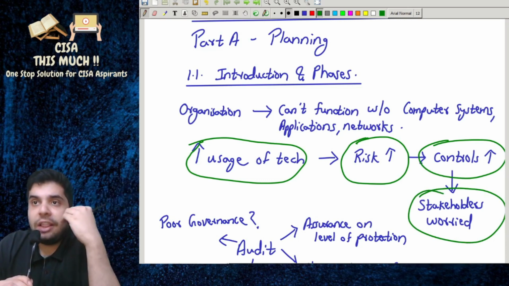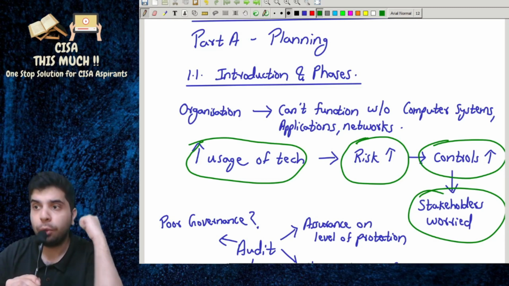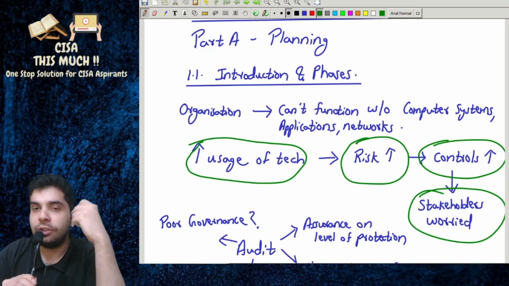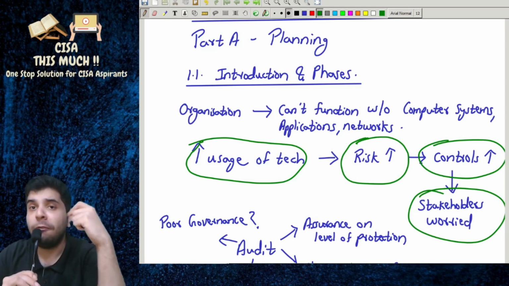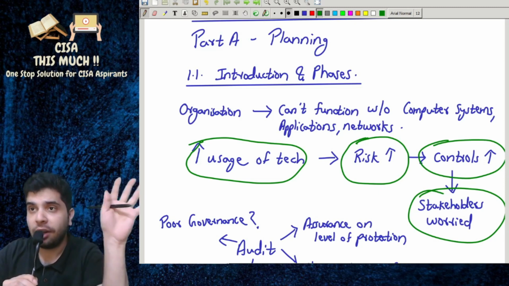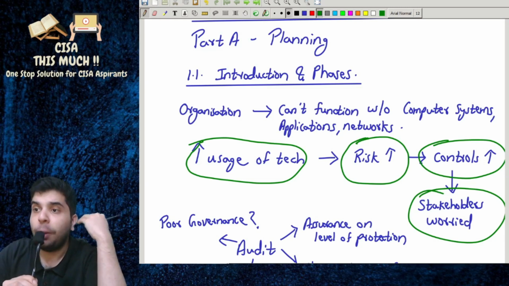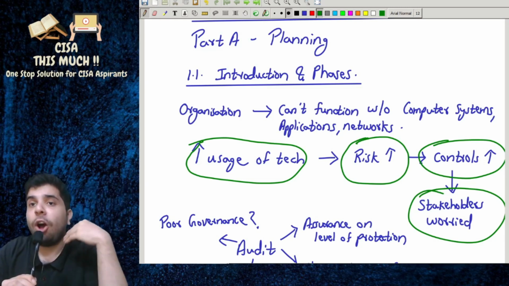If you don't understand the term stakeholders, I will request you to go and watch domain 2, because you will require some concepts of domain 2 in order to understand domain 1. So always begin with domain 2. Domain 2 is available free of cost on my YouTube channel. You can watch domain 2, and then you can come and start with domain 1.